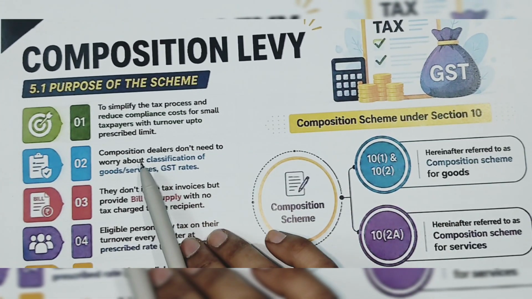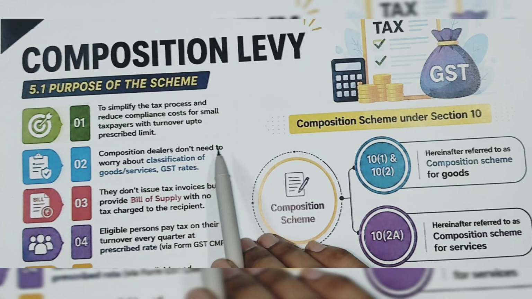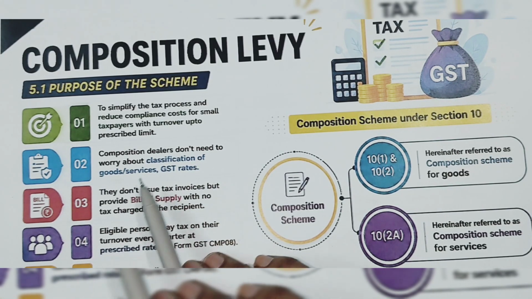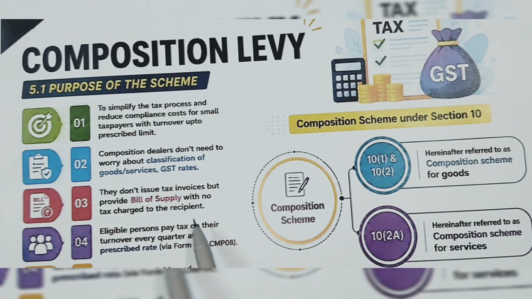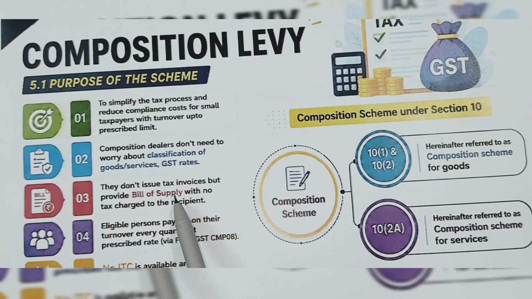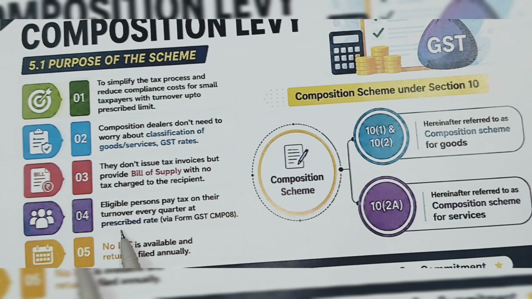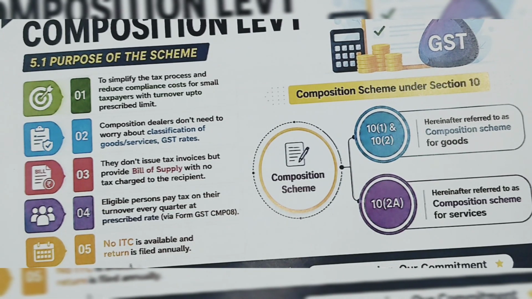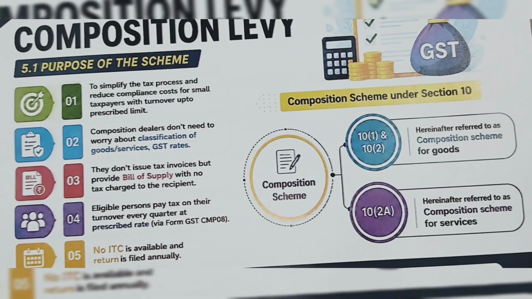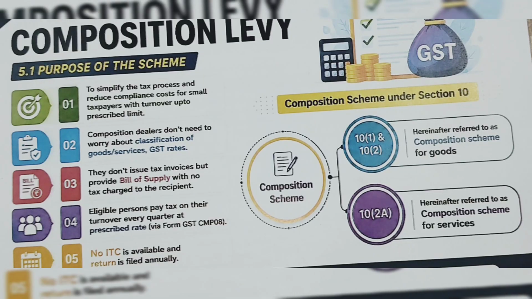The compensation dealer does not need to worry about the classification of goods and services or GST rates. He need not issue any tax invoice, but he has to issue a bill of supply with no tax charged to the recipient. The eligible person pays the tax on their turnover every quarter at the prescribed rate. No ITC will be available, and the return is filed annually.